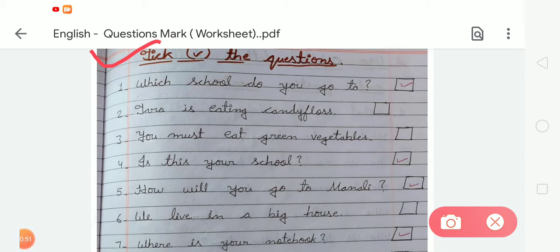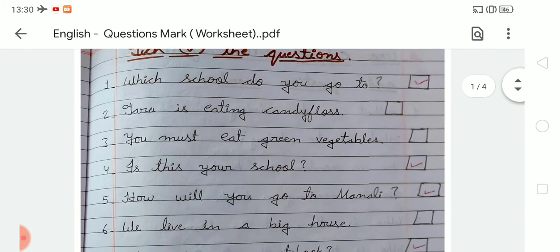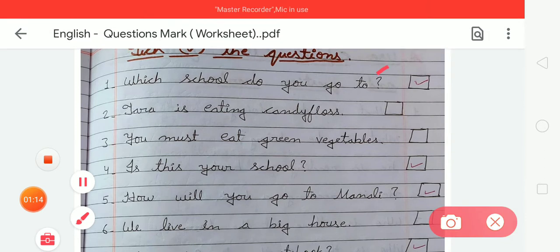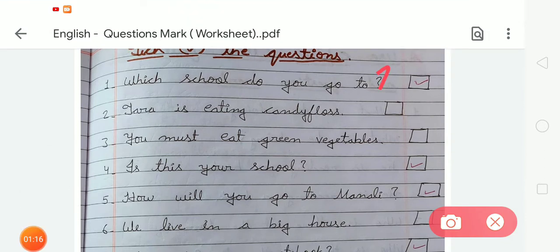Student, we have to learn in this chapter that a question mark sentence is always asking a question. So here we have to find out which sentence is asking a question, and we have to tick that sentence. Firstly, number 1 is: Which school do you go to? We all know that a question sentence is asking a question. So question number 1 is asking a question, so we have to tick number 1.